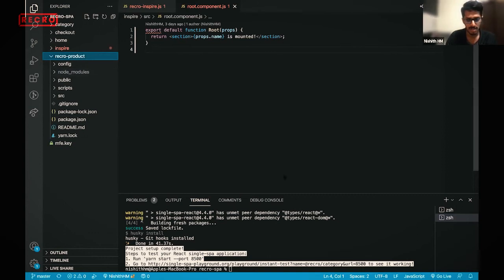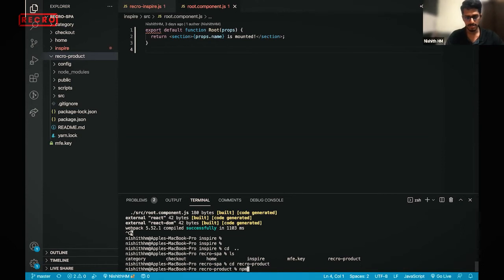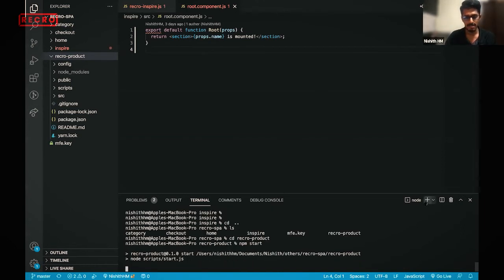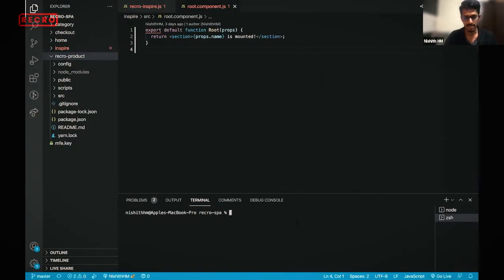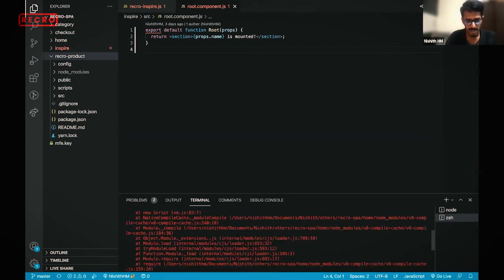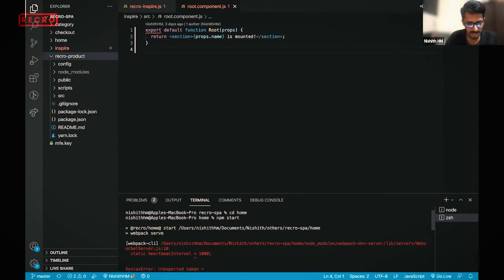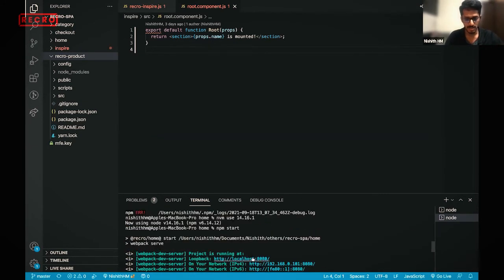Right now I'm coming to the main product called Recro product, and I'm just starting this. And let me start one of the MFEs as well. First we'll try home. I'm running it on port 9000, so it doesn't affect any of the other projects. Actually, I'm coming to home, so it's better. Okay, and I'm doing npm start. This is Webpack, and again I need to use the better node version. This is running on localhost 8080. Let me just open this.